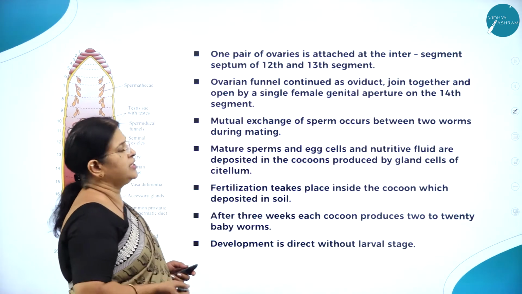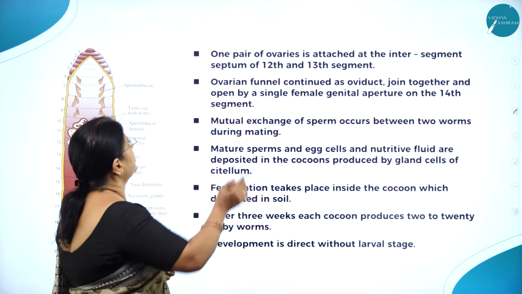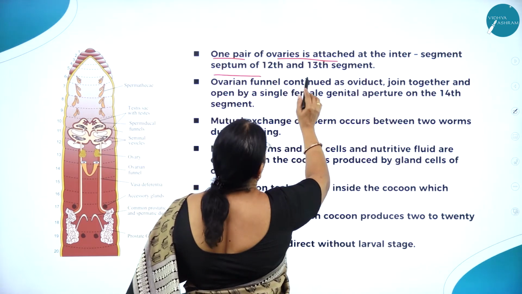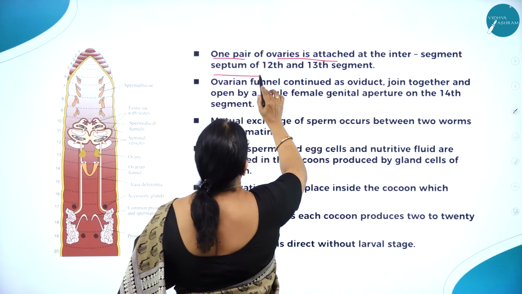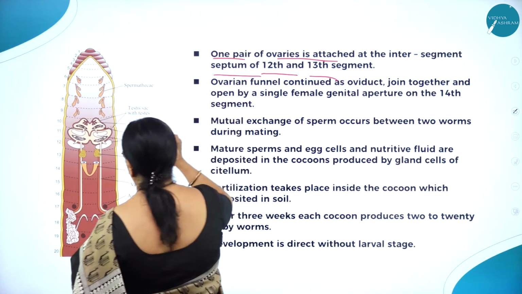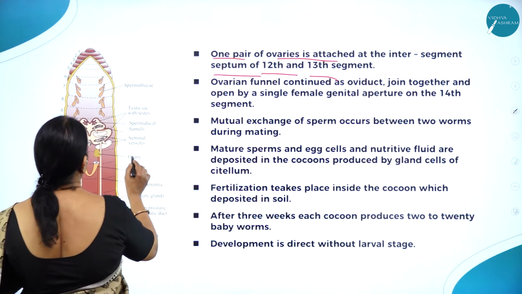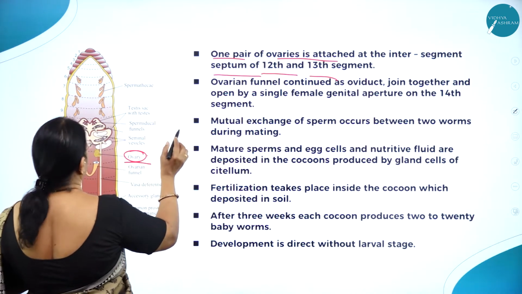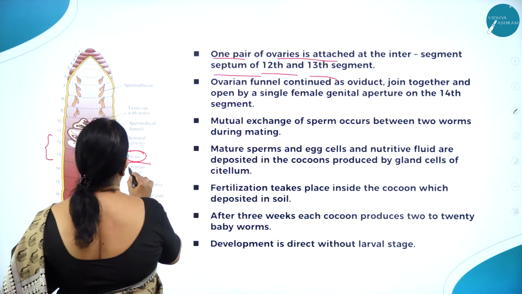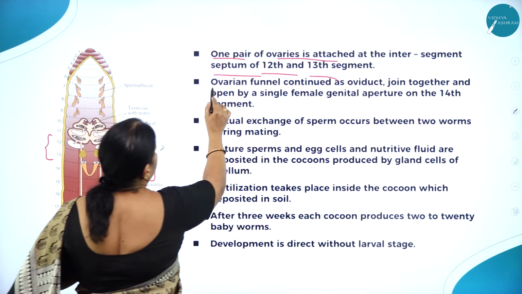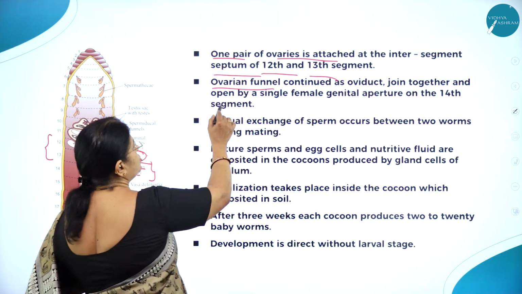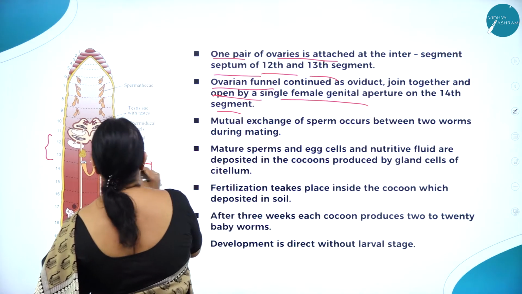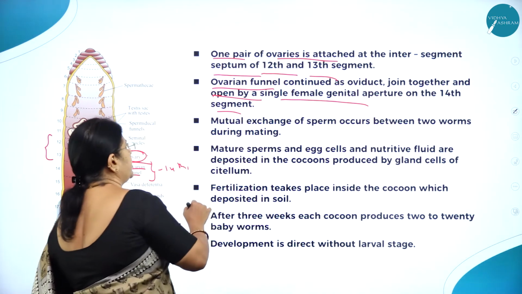Moving on to the female reproductive system, here you can see one pair of ovaries attached at the intersegmental septum of the 12th and 13th segment. Then you can see the ovarian funnel, which continues as the oviduct. The oviducts join together and open by a single female genital aperture on the 14th segment.